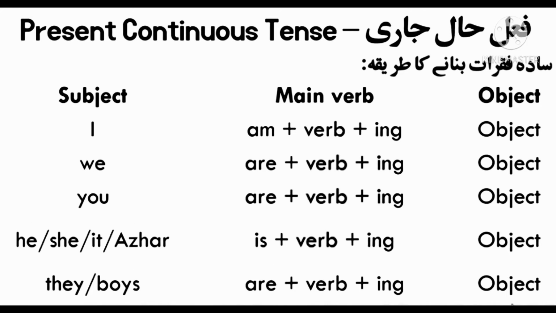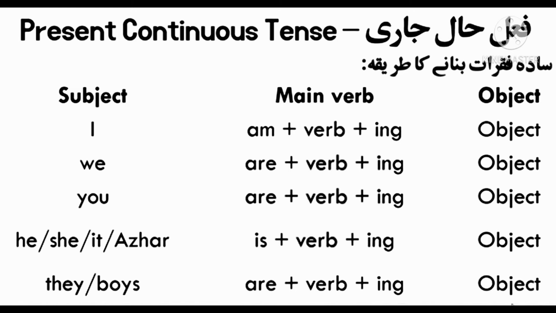Understand? The method of making simple sentences of present continuous tense: the first thing is we always use am with I. We use is with the singular pronouns he, she, it or any singular name, and are is used with plural pronouns. Once again, am is used with I, are is used with plural pronouns, for example we, they, or any plural name, and is is used with only singular pronouns, for example he, she, it or any singular name.